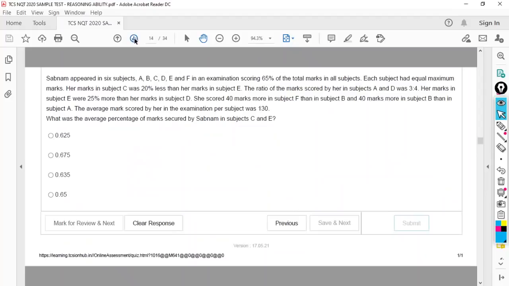Let's move to the next one. Again, another paragraph information. I don't know why this has been given as a reasoning ability question. This involves numbers, so it should be a quantitative question, but yes, it's given as reasoning ability. Let's see.